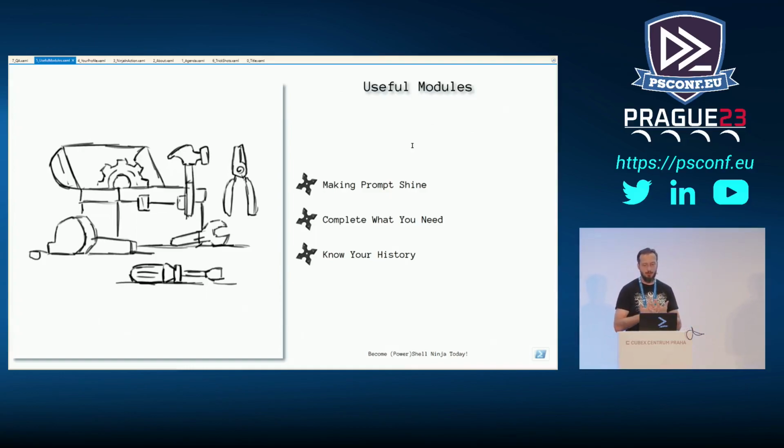Next, to complete what you need is the Tab Expansion++. That's a perfect module to have. It's in the Gallery, same as Powerline, and you can download it from there, install it, and start using it. And the last but certainly not least is the History PX.